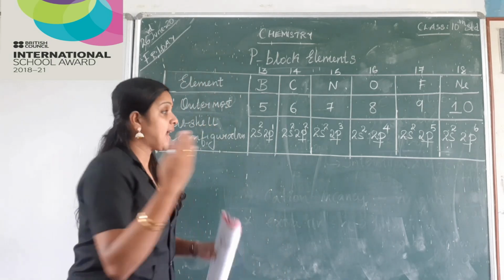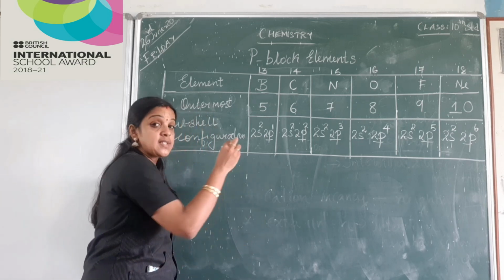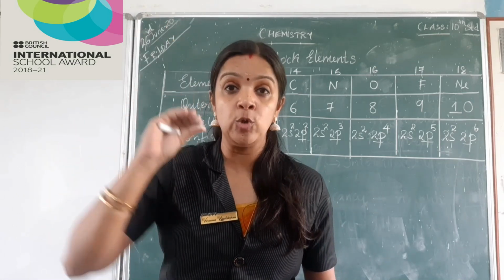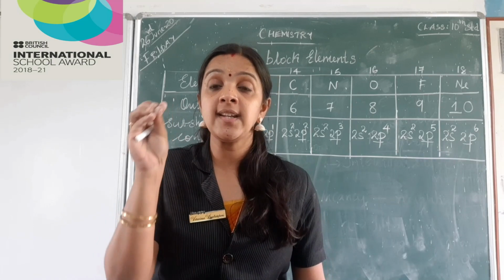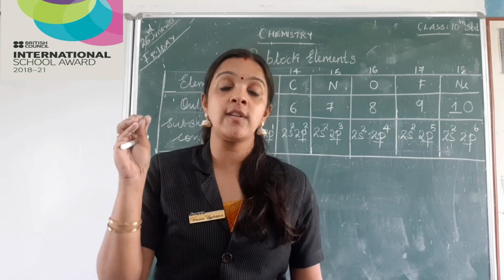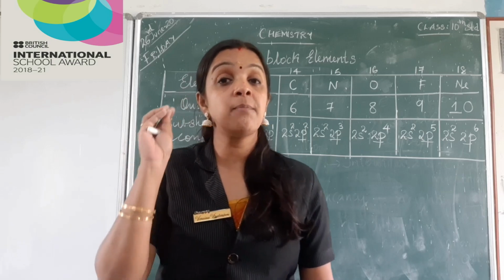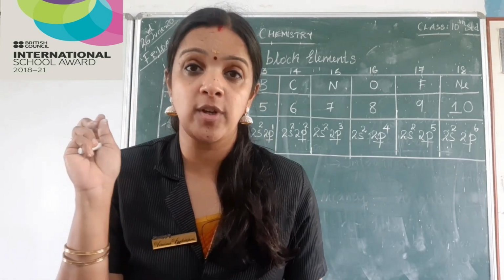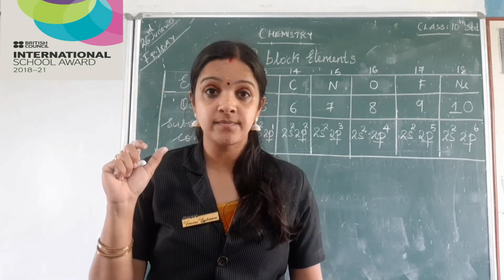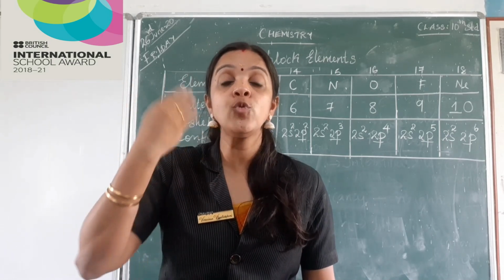As we have learned, ionization energy decreases down the group. Why? Because the outermost electron becomes far away from the nucleus, and as we know, ionization energy is the energy required to remove the electron from the outermost shell. And you know, S block elements are metals. They love to lose electrons. So when they donate electrons, they attain a positive oxidation state. They become octet, that is, they become a completely filled configuration by losing electrons.